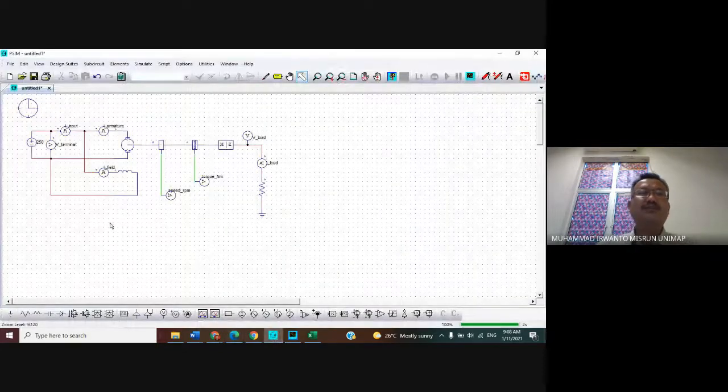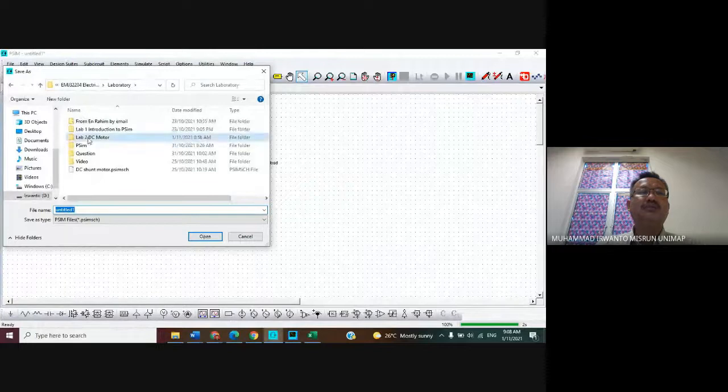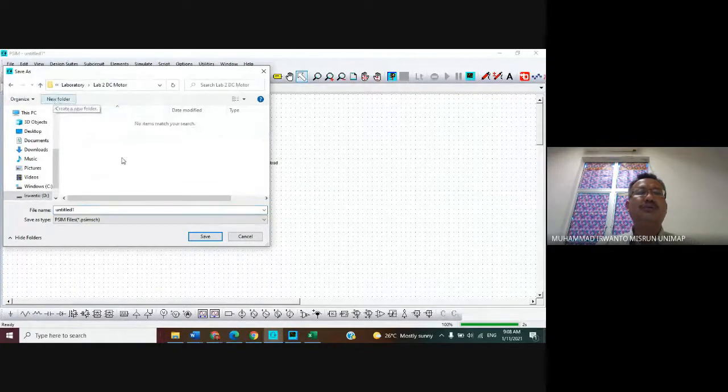Okay, to build this series motor, let me save first, laboratory lab 2, group 2C, DC shunt motor.